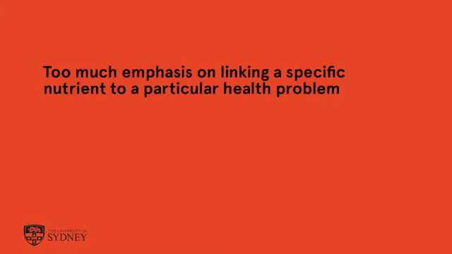Through nutritional ecology, the powerful theory from ecology and evolution, which has developed over the past century and a half, can help us to think more clearly about the relationships between diet and health. So what has nutritional ecology told us about why problems such as obesity, diabetes, and heart disease have not been solved? It's told us many things, of which I'm going to discuss two. There's too much emphasis on linking a specific nutrient to a particular health problem.